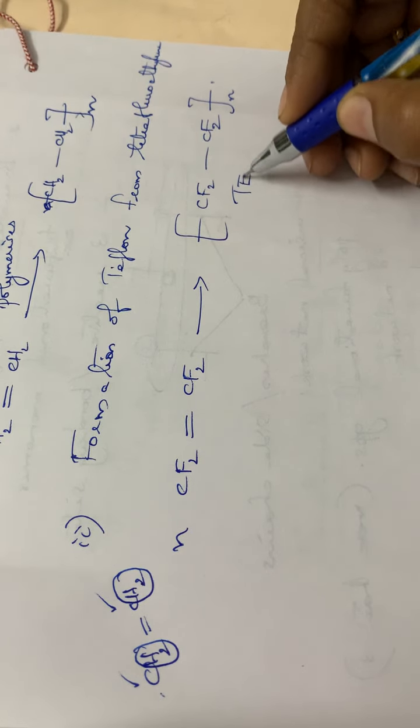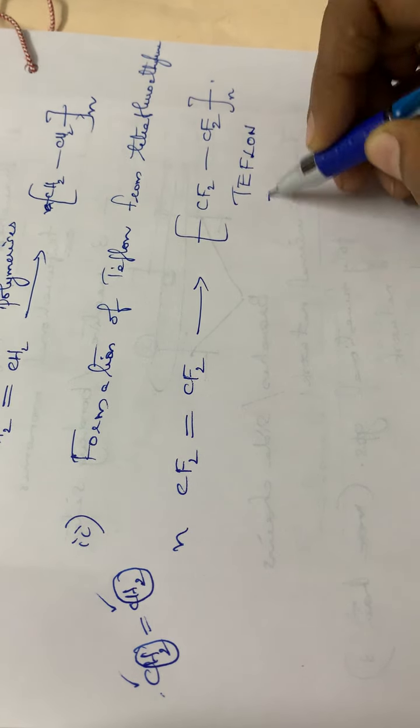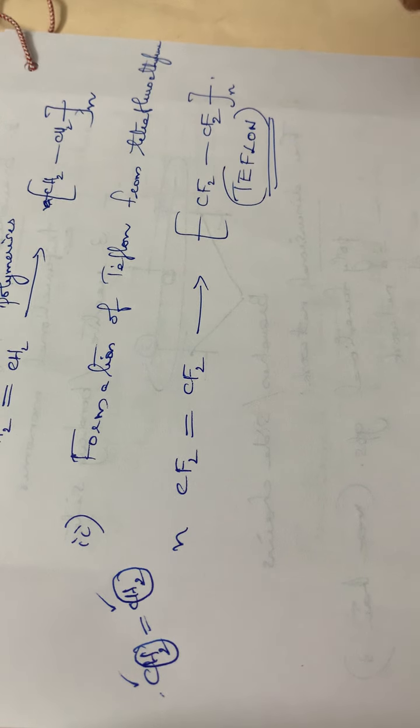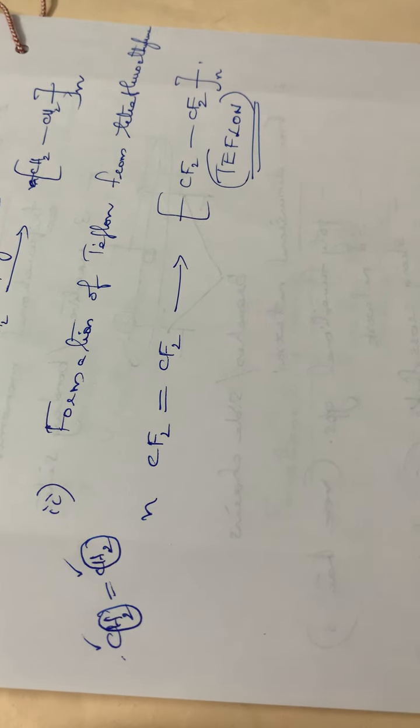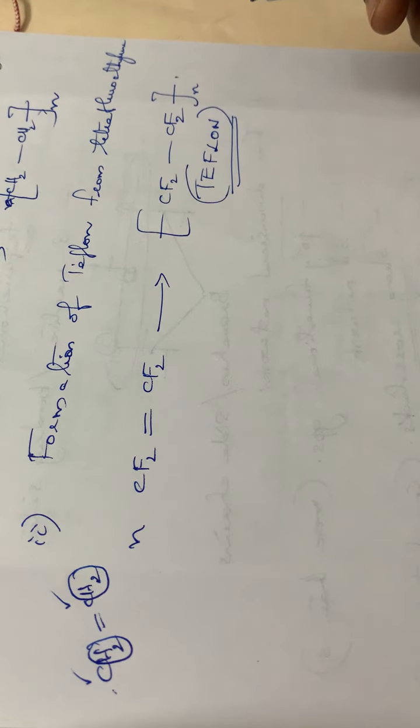So this is Teflon. It's highly carcinogenic also, so it is not advisable to use non-stick pans for cooking. Okay, so this is the structure of Teflon.